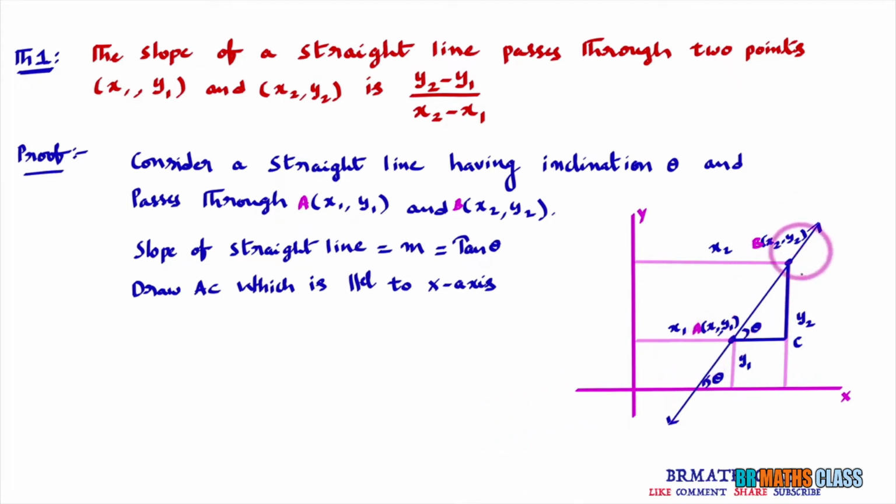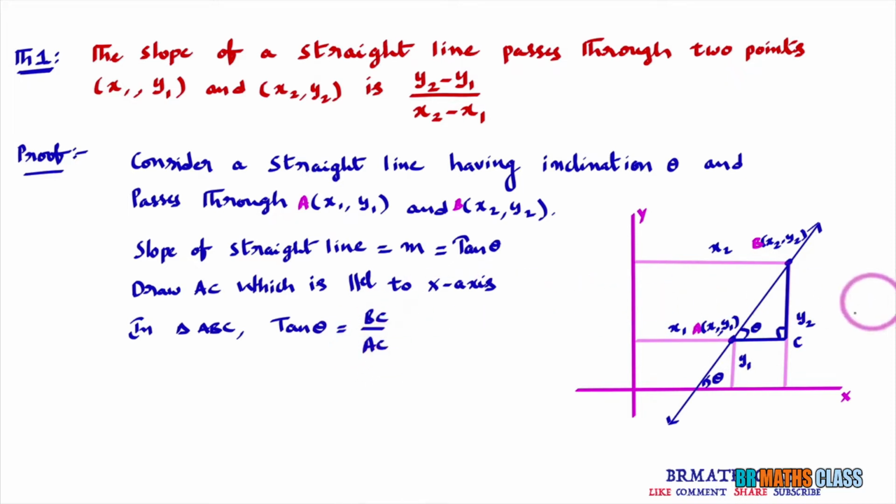Now, in triangle ABC, you observe this triangle ABC. In triangle ABC, I'll try to find what is tan theta. This is right angled at C. So AB is hypotenuse, BC is opposite side, AC is adjacent side. Tan theta formula is opposite side by adjacent side. Opposite side is what? Opposite to theta. That is BC divided by adjacent side. What is adjacent side? That is AC.